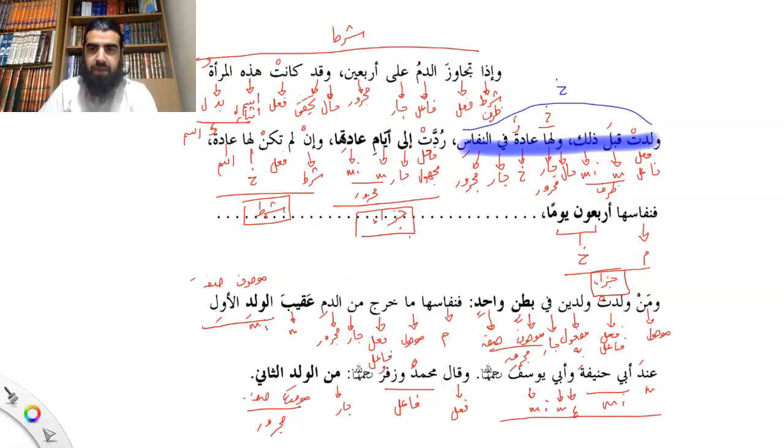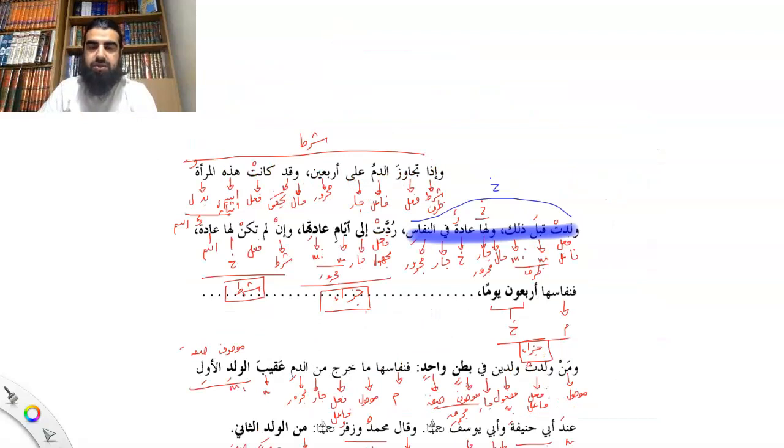Right, now by now I think you guys should be able to translate this without much of a problem. So now we want to look at this masala. So what is this masala talking about? There are three things here that we're discussing. So let me just draw them out.